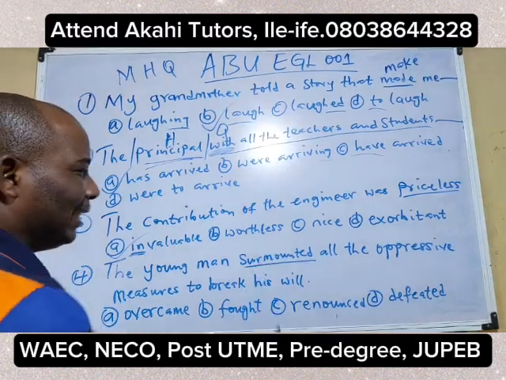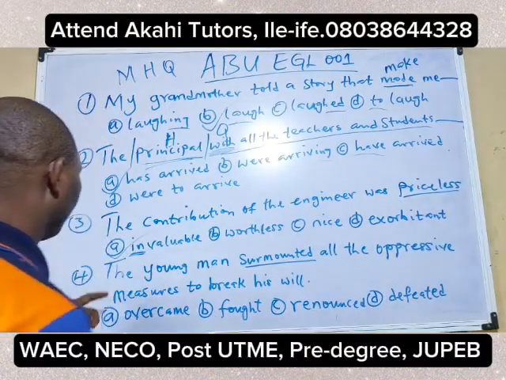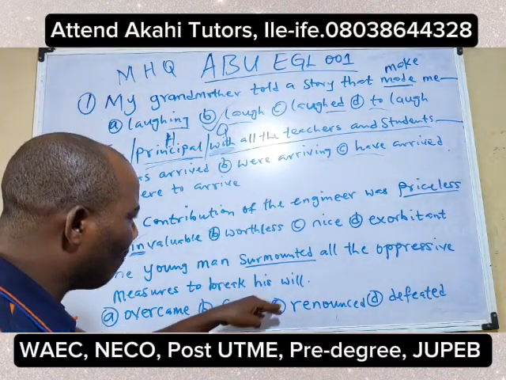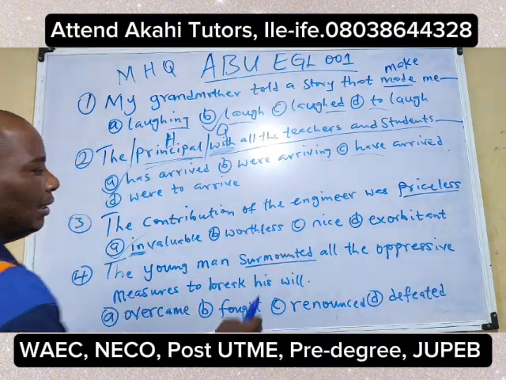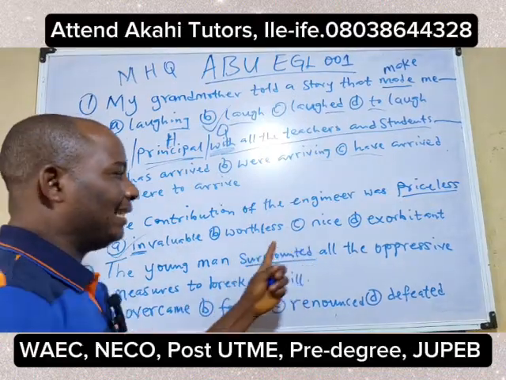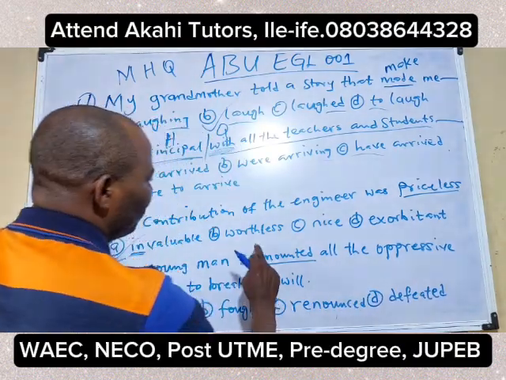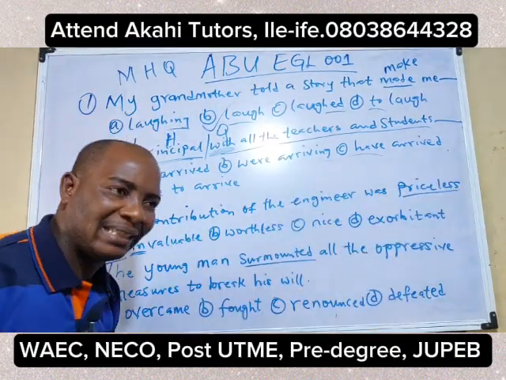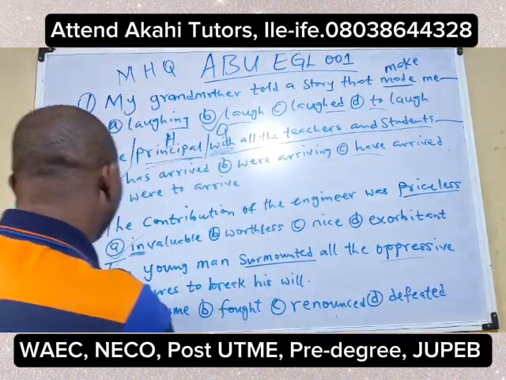Surmounted is to subdue, but what is it subduing here? The young man surmounted all the oppressive measures. Not that he surmounted a particular person. If it were a particular person, that would be a defeat. But he surmounted all the oppressive mechanisms.